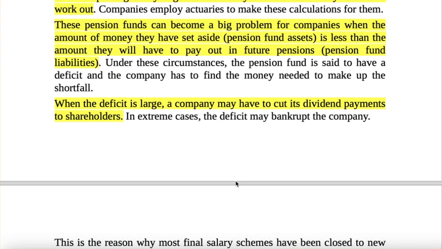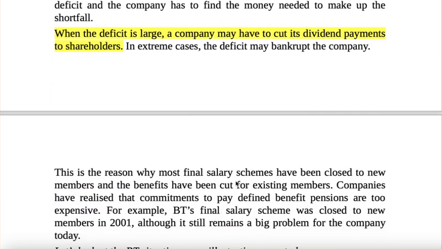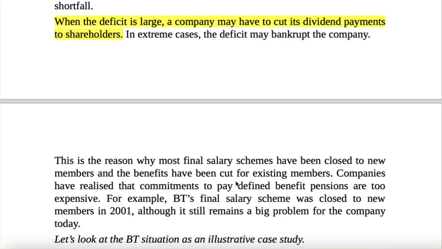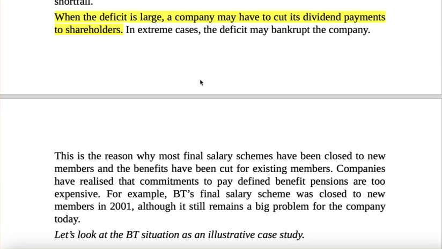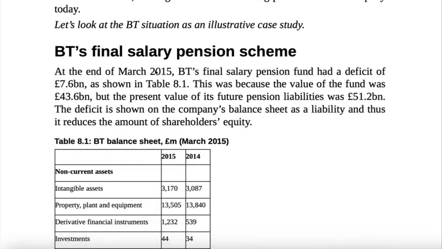So what they do is they take the present value of future pension obligations, and they keep on building these assets, which they have to use when the pension liabilities have to be cleared. If the deficit is large, a company may have to cut its dividends, which generally companies do, to pay these pension liabilities.